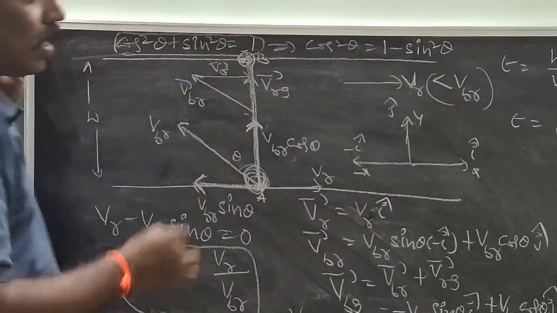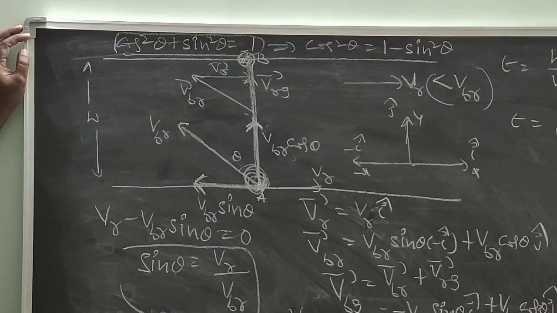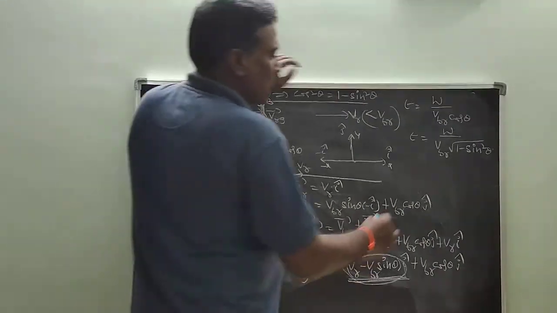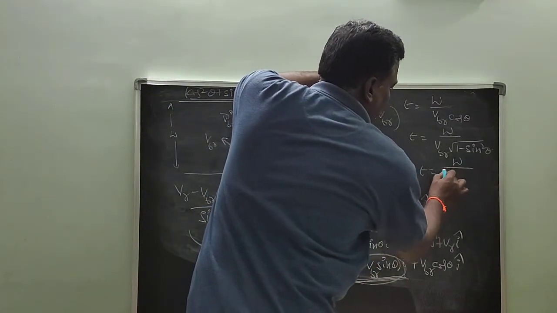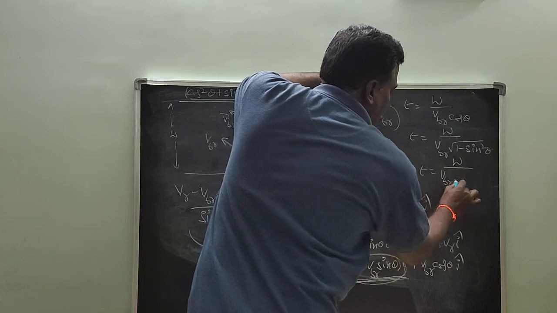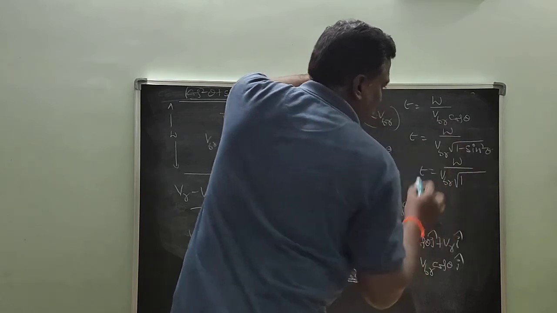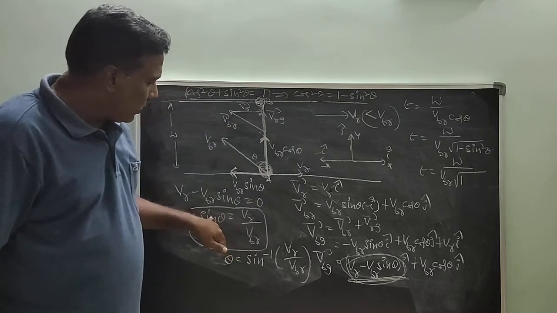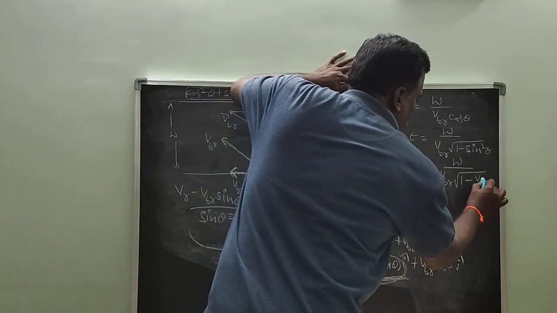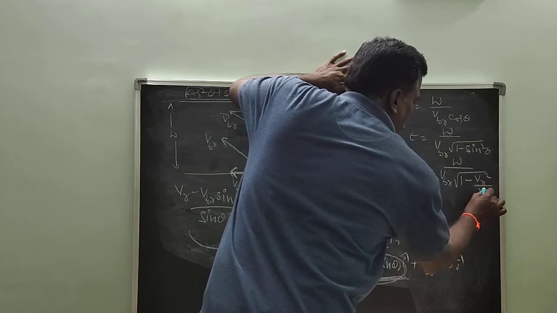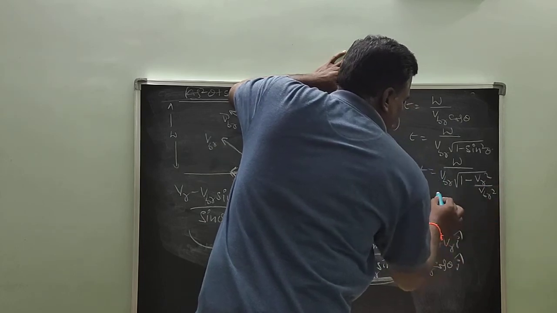What is cos theta? Square root of 1 minus sin square theta. So here T is equal to W by VBR square root of 1 minus, what is sin theta? VR by VBR, so VR square by VBR square.